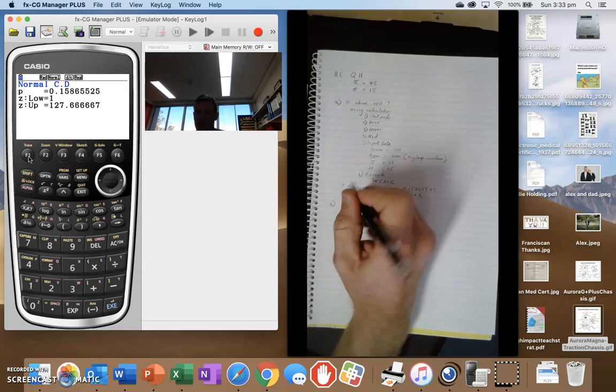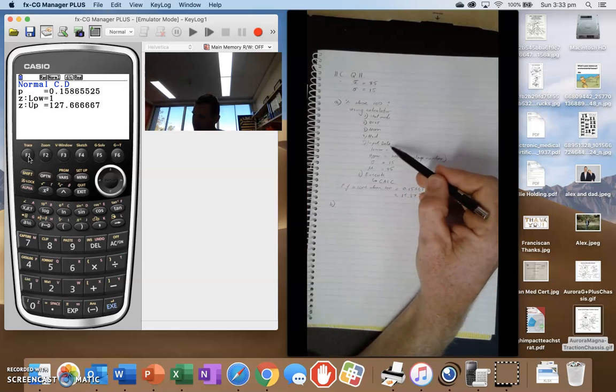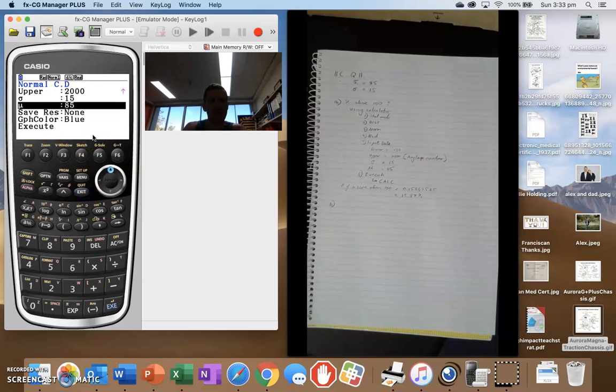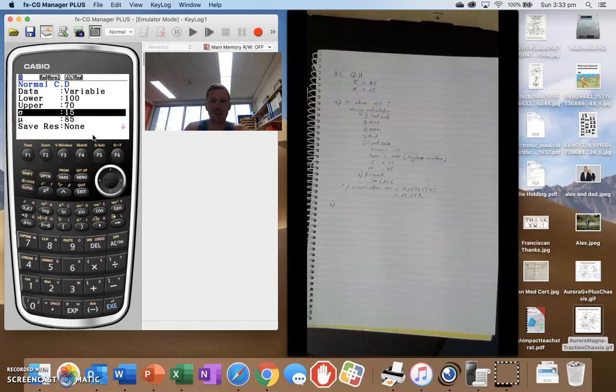B is the opposite. So I'm going to use these same things here, but B asks me if someone has an IQ of 70 or less. So in that case, 70, I'll just press exit and go back. It's got the same standard deviation, the same mean. My upper is going to be 70 because it's asked me 70 or less. Now we might go minus 100. Okay, and go back down, hit execute and calculate, and there we go.